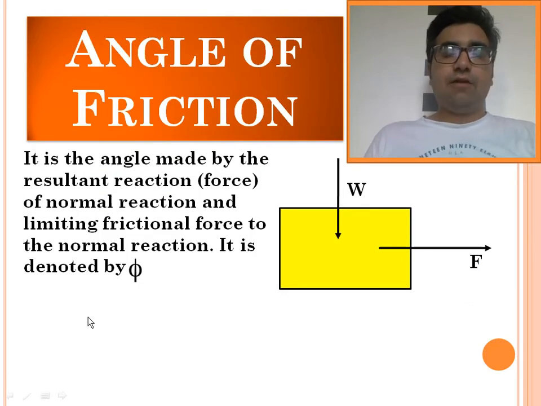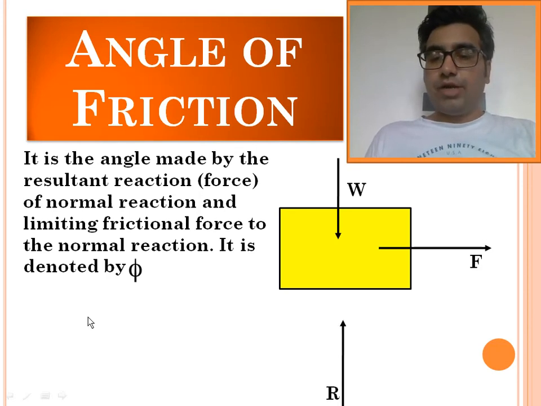Next is angle of friction. My dear friend, as we have studied, when a body is kept on a surface, the body is going to experience a normal reaction. If a force tries to move the body, because of the irregularities, because of the surface roughness, there will be a frictional force.